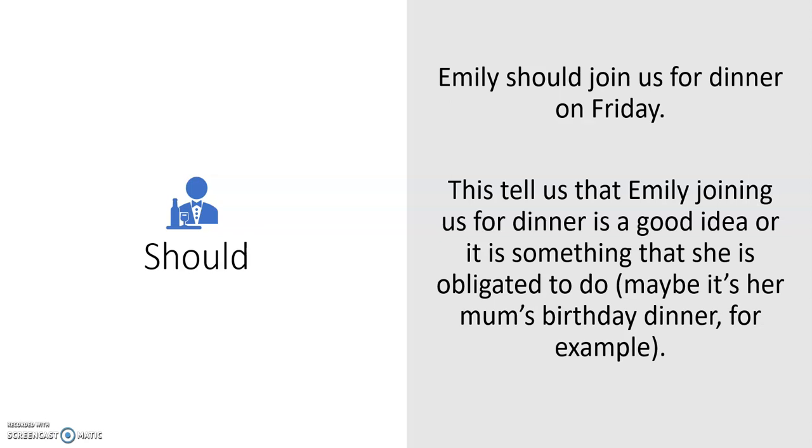And the last one here is should. So Emily should join us for dinner on Friday. This tells us that Emily joining us for dinner is a good idea, or it is something that she is obligated to do. So something that she must do, something that she needs to do. So for example, maybe it's her mum's birthday dinner. Okay, so she should go to her mum's dinner.